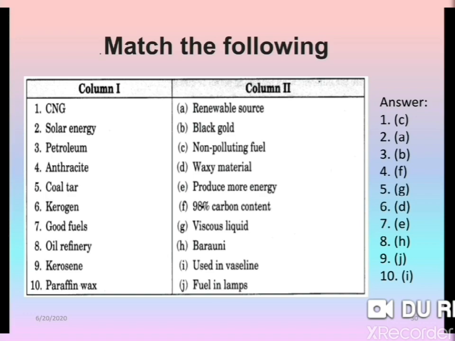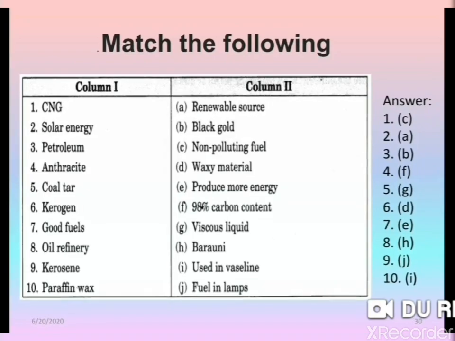Kerosene, here is waxy material. Good fuels produce more energy. Oil refinery is in Barauni, that is Barauni. Kerosene is the fuel in lamps, and paraffin wax is used in Vaseline.